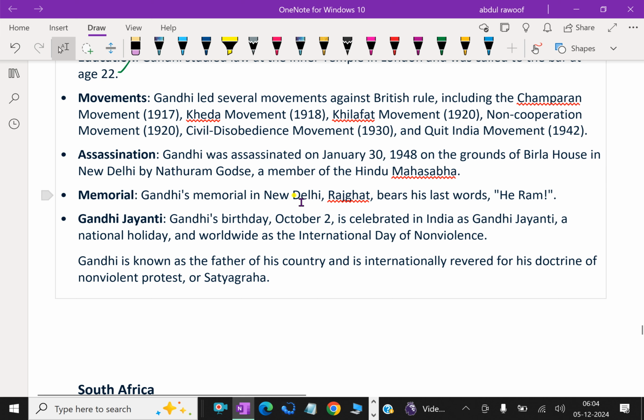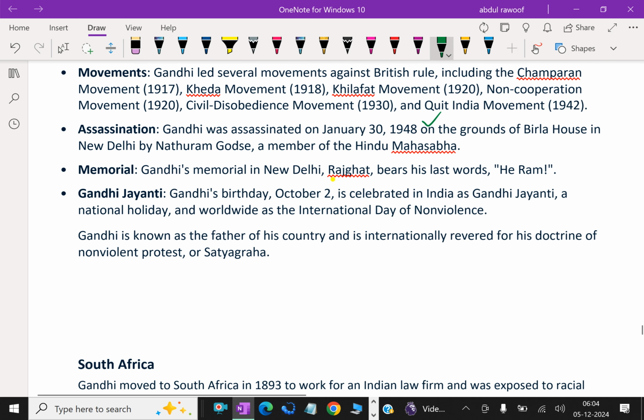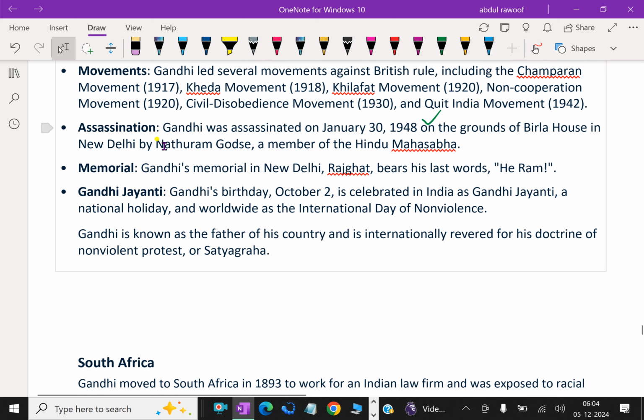Gandhi was assassinated on January 30, 1948 on the grounds of Birla House in New Delhi by Nathuram Godse, a member of Hindu Mahasabha. Gandhi's memorial in New Delhi, Rajghat, bears his last words.